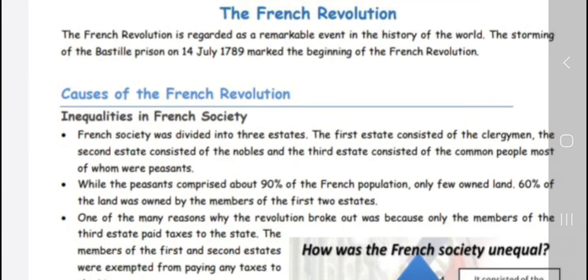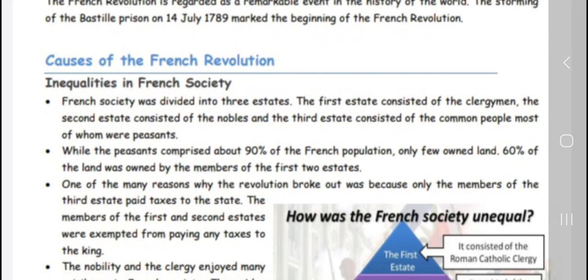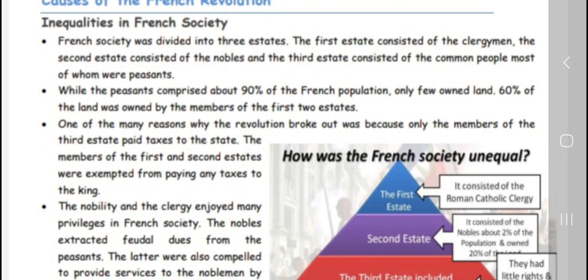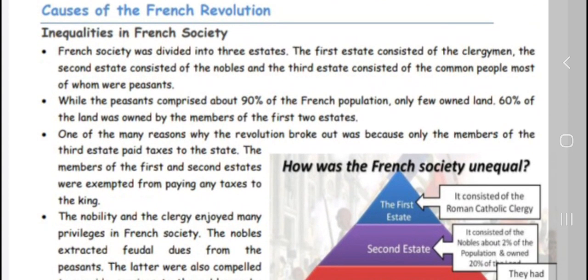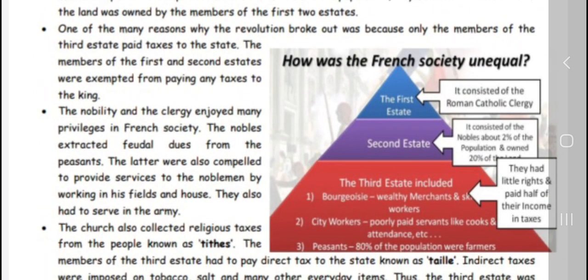While peasants comprised about 90% of the French population, only a few owned land, and 60% of the land was owned by the members of the first two estates. So the first two estates owned 60% of the land, and 40% was owned by peasants. One of the many reasons why the revolution broke out was that only the members of the third estate were paying taxes to the state, and the members of the first and second estate were not paying taxes to the king. So by this reason the revolution broke out.